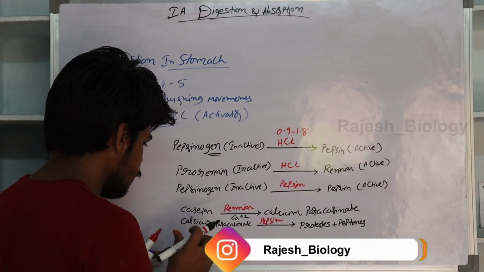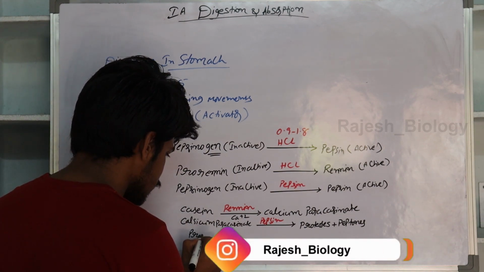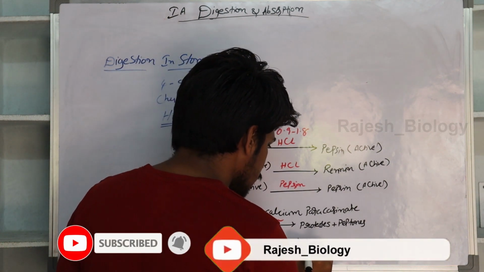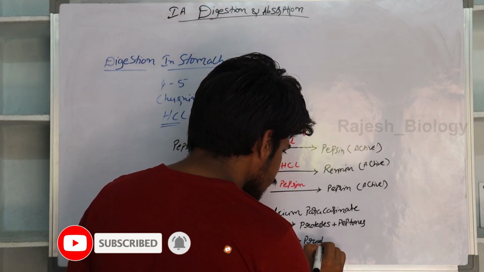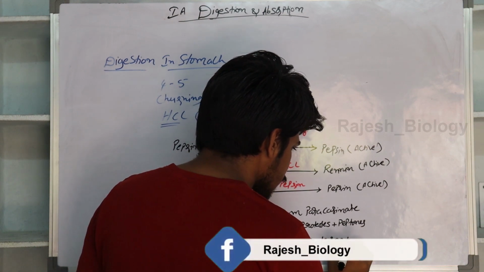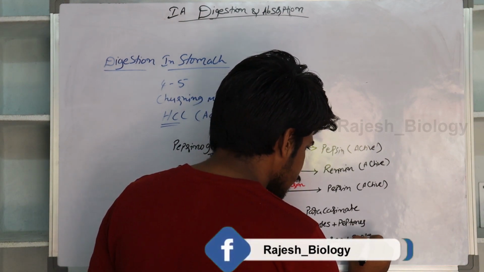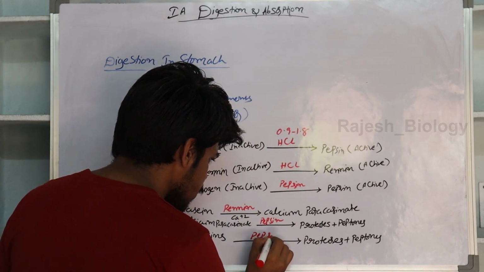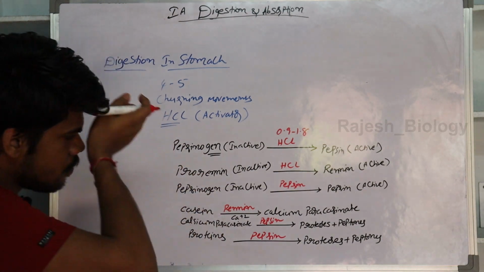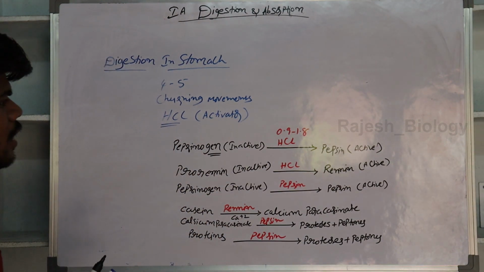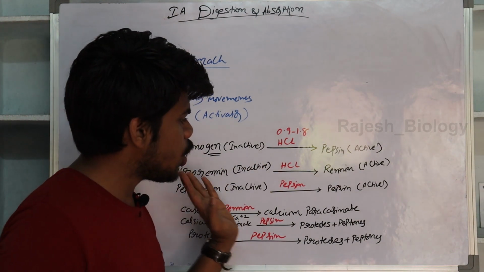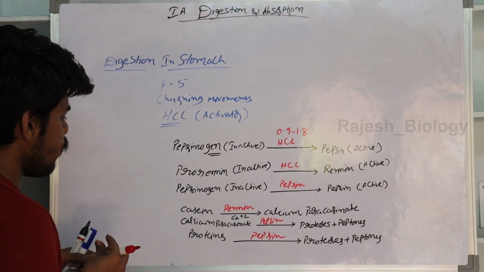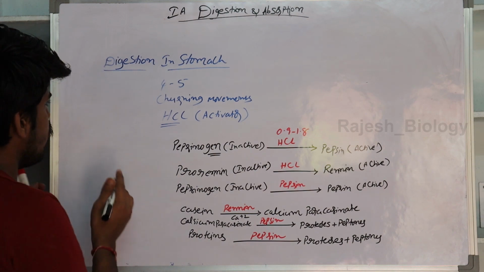Proteins are also converted into proteases and peptones in the presence of pepsin. These are the enzymatic actions or chemical digestion which occur in the stomach. Okay, I'll explain clearly.